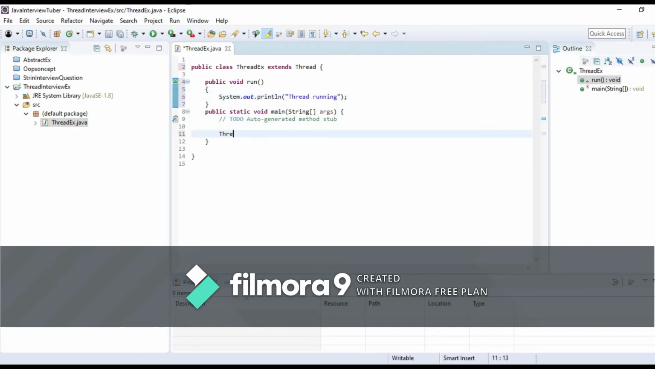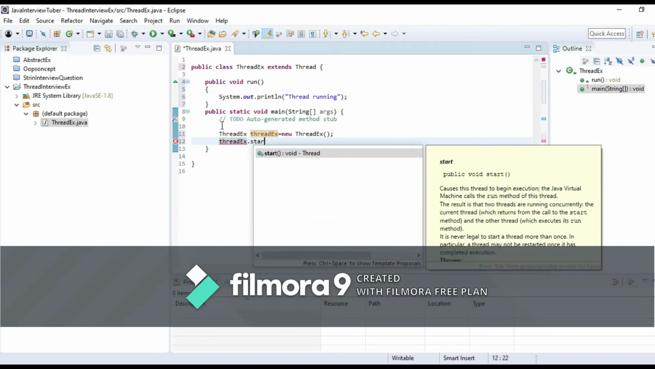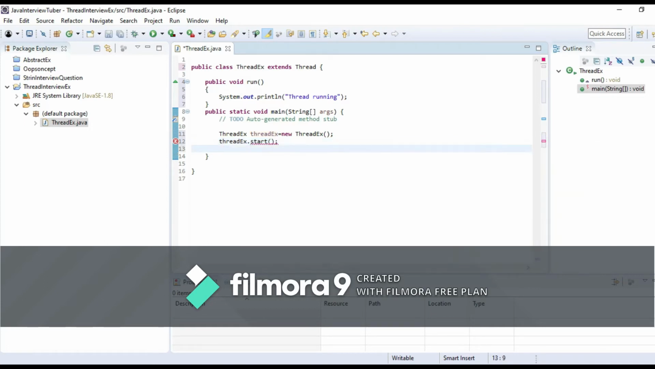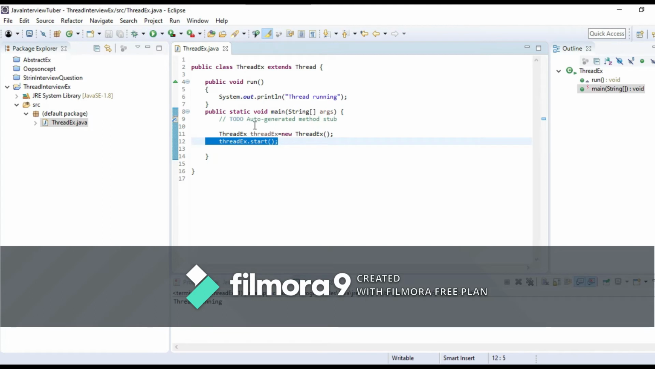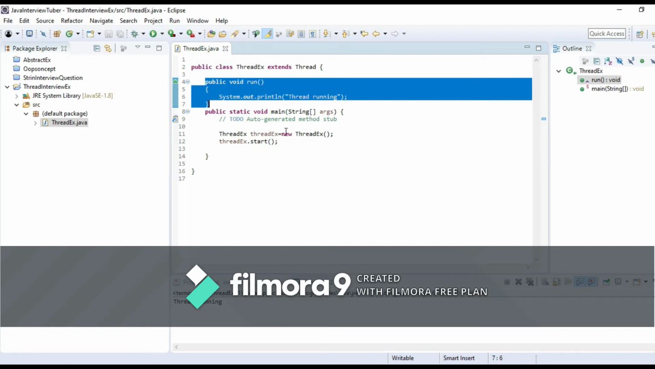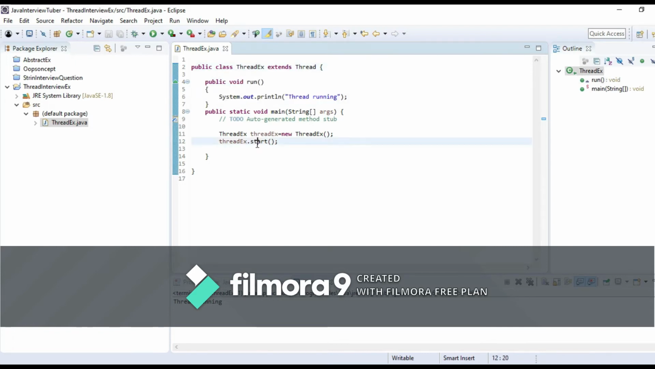Now we are creating an object of this class. New ThreadSample. Now I am calling, so this is also an important step, we have to call the start method. So this will run thread running. So first we have to extend the Thread class, then we have to override the run method, then we have to create an object of this class and call the start method.